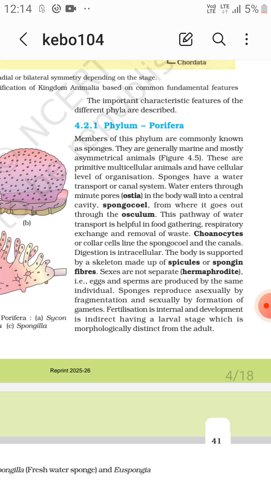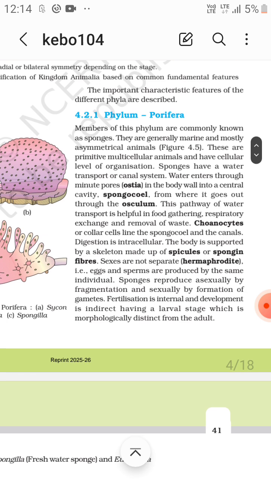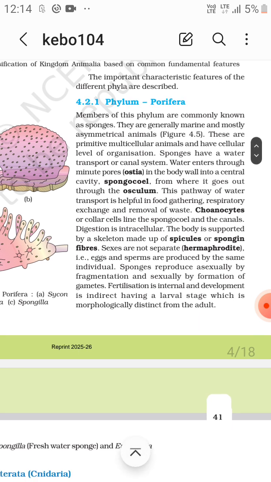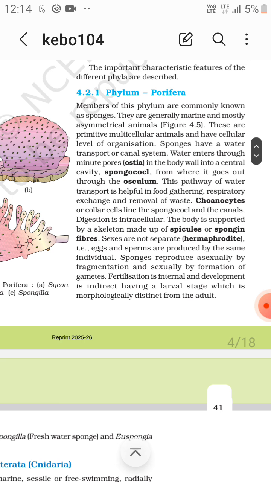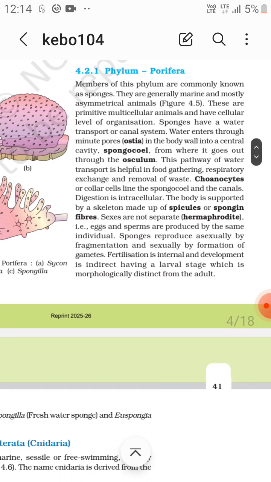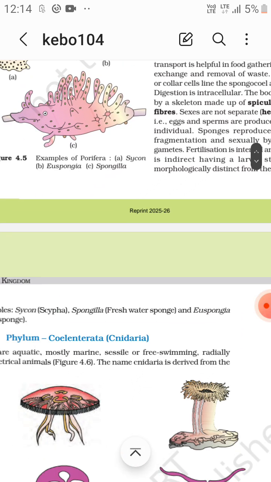Sexes are not separate; sponges are hermaphrodite, that is, eggs and sperms are produced by the same individual. Sponges reproduce asexually by fragmentation and sexually by formation of gametes. Fertilization is internal and development is indirect, having a larval stage which is morphologically distinct from the adult.